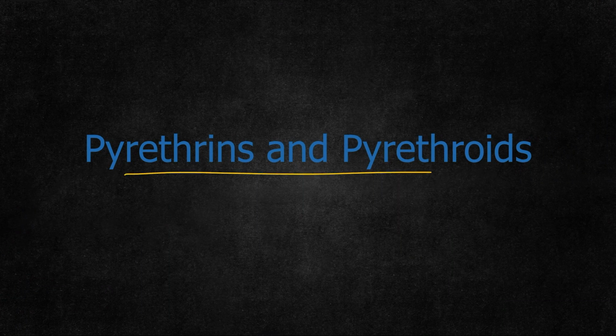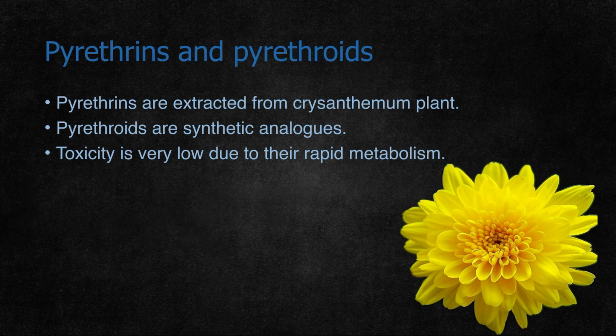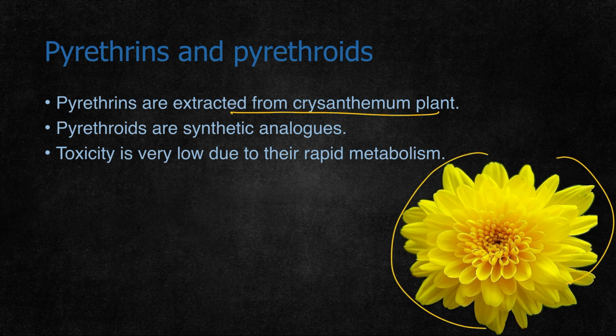Coming to the next poison, that is pyrethrins and pyrethroids. Pyrethrins are extracted from the chrysanthemum plant. So these are plants which are usually available, and they are extracted. Pyrethroids are synthetic forms of pyrethrins. So pyrethrins are from the flowers of the chrysanthemum plant, and pyrethroids are the synthetic form of pyrethrins.